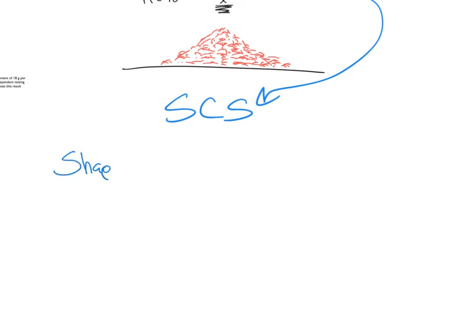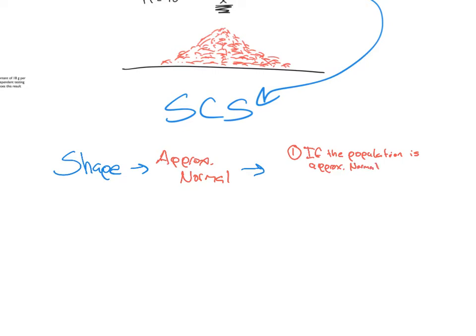The shape we should have found out is going to be approximately normal. But how do we know that? Well, this is a twofold check. The first part of the check is if the population that we're getting all these samples from is approximately normal, then we're good. It's going to be approximately normal.